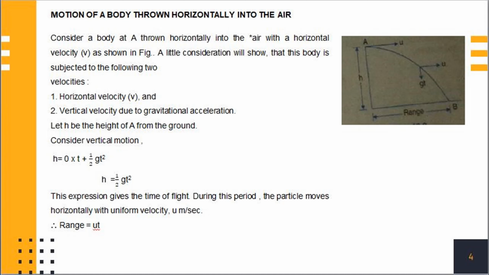Considering vertical motion, we have equation S is equal to ut plus 1 half at square. In this, S is nothing but height h and initial velocity u is equal to 0. Therefore, that equation becomes h is equal to 0 into t plus 1 half gt square. Therefore, we get h is equal to 1 half gt square. This expression gives the time of flight. During this period, the particle moves horizontally with uniform velocity of u meter per second. Therefore, range is equal to ut.